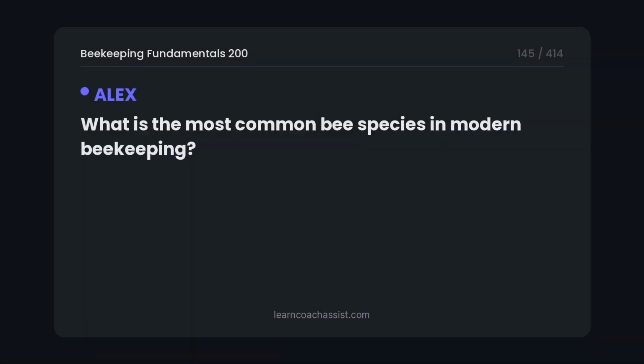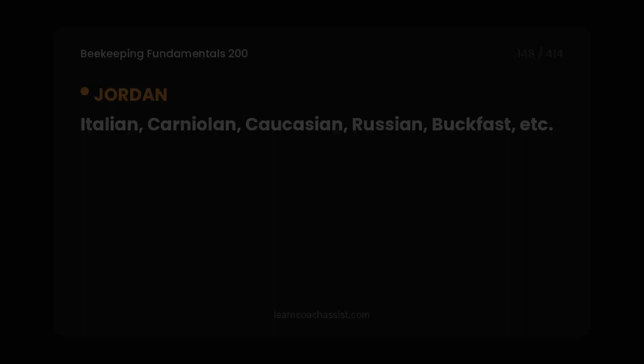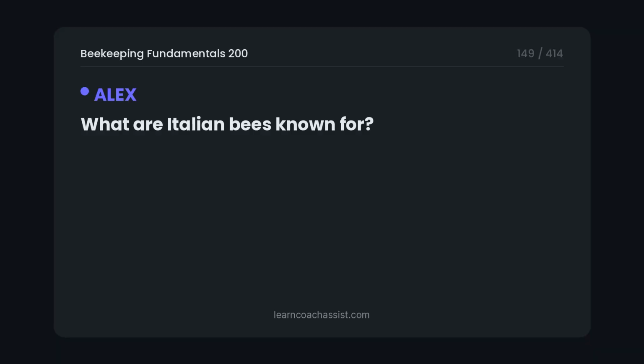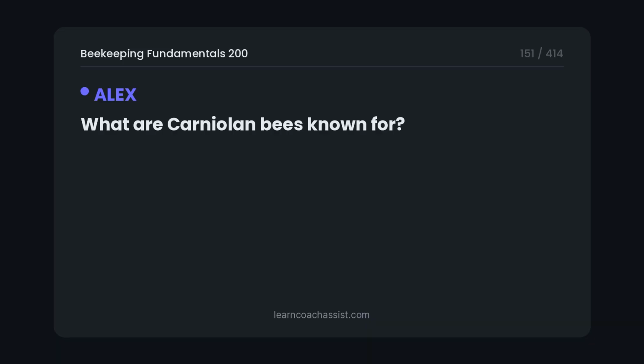What is the most common bee species in modern beekeeping? Apis mellifera, the European honey bee. What are Apis mellifera subspecies? Italian, Carniolan, Caucasian, Russian, Buckfast, etc. What are Italian bees known for? Gentle, prolific, popular with beginners, can rob neighbors.